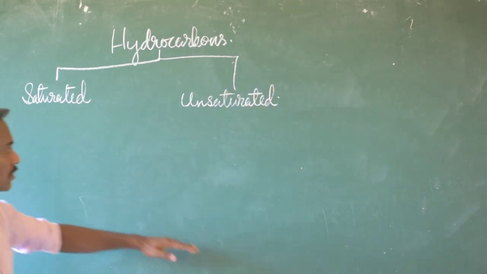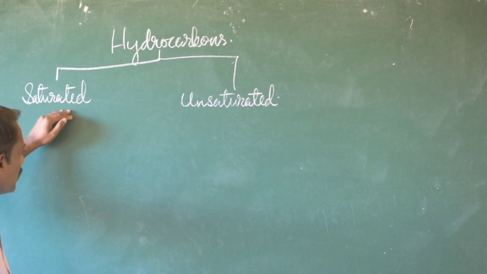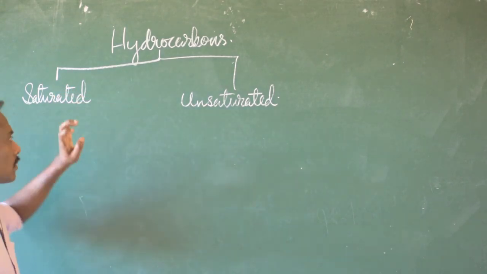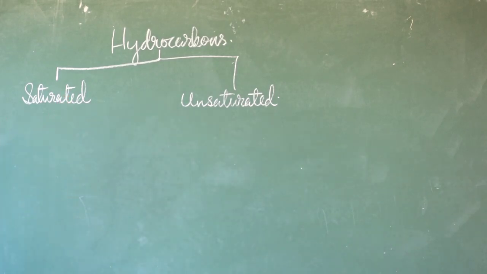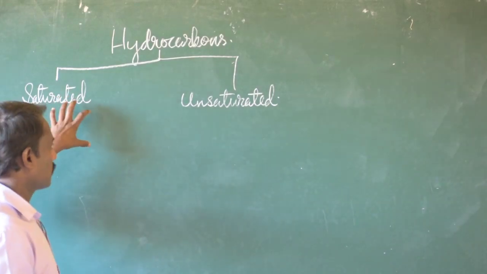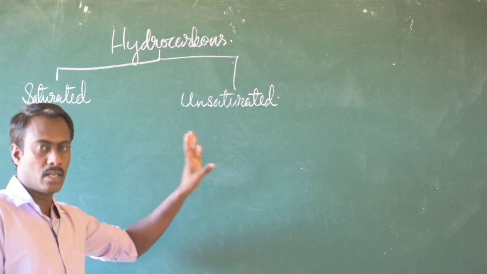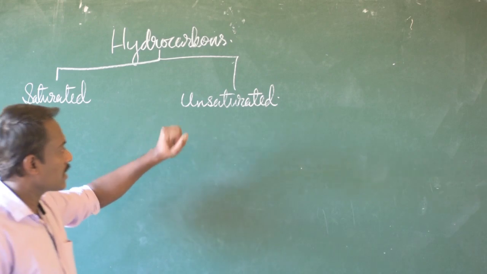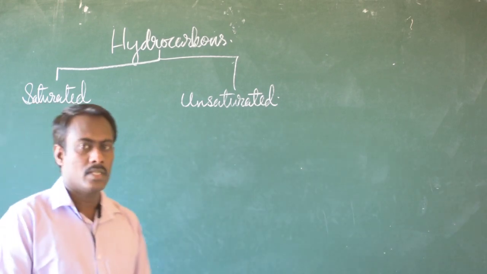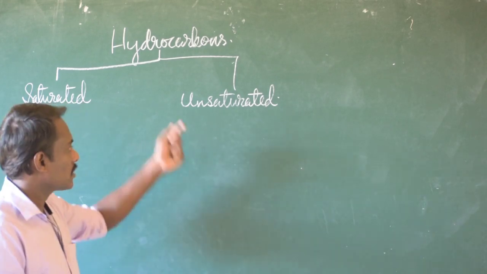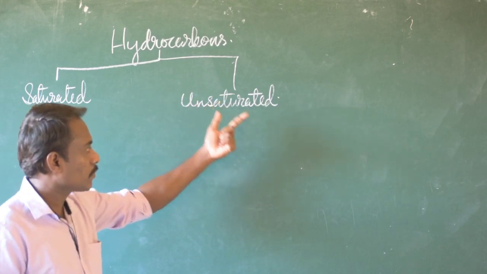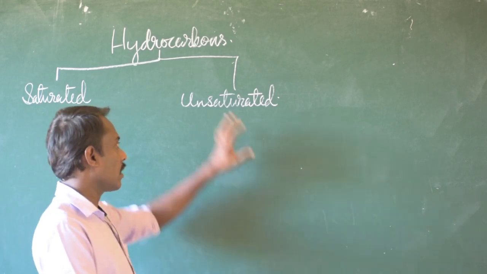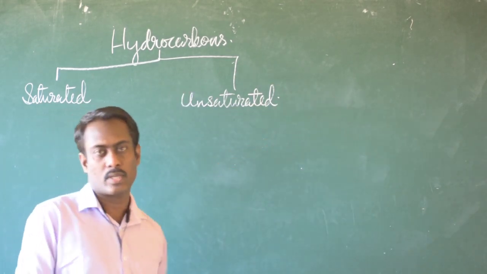What is the difference between them? In saturated hydrocarbons, they form a single covalent bond between carbon atoms. So they are saturated by a single covalent bond between the carbon atoms. And in unsaturated hydrocarbons, they form double bonds, triple bonds, and so on. So they are altogether called unsaturated hydrocarbons.